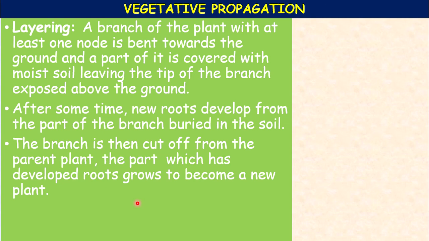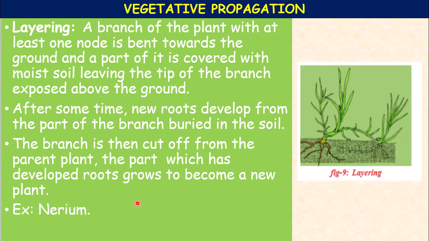Even a type of layering called air layering is very successful. In horticulture, fruit yielding plants like pomegranate can be propagated by air layering, called guti, a special method. In layering, example nerium. Here it is done like this: a portion of stem is bent and covered with soil, then it produces roots, then you can cut it. This is ground layering.